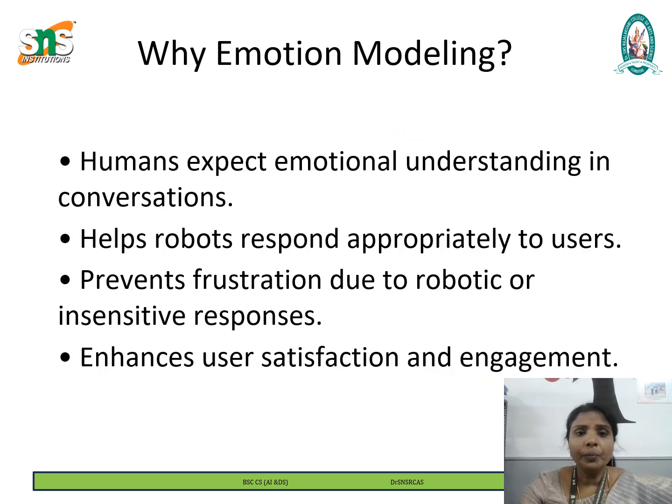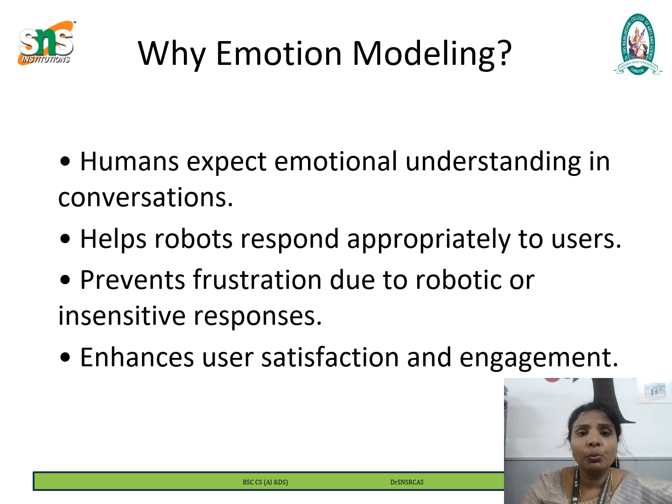Next, we see why we need the emotional modeling. So, humans expect emotional understanding in conversation. In human interaction, people naturally expect others to recognize and respond to their emotions. For example, if someone is sad, they expect empathy. If they are happy, they expect a positive reaction. So a robot that does not acknowledge emotions can feel disconnected and frustrating to interact with.